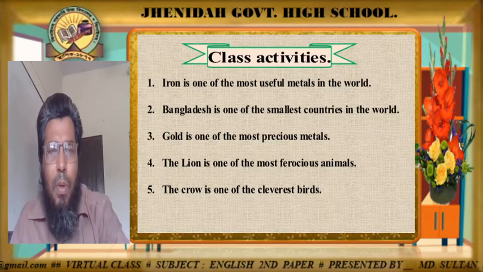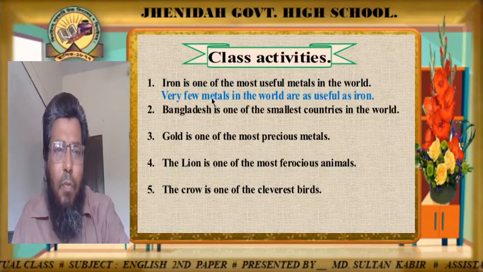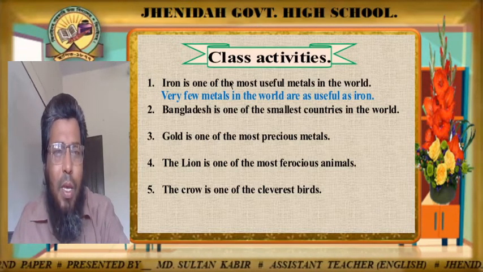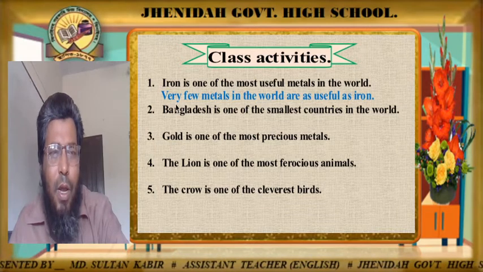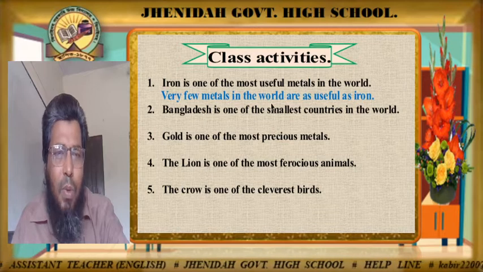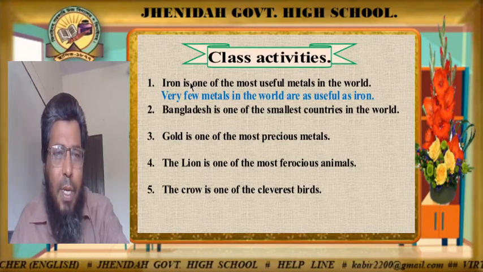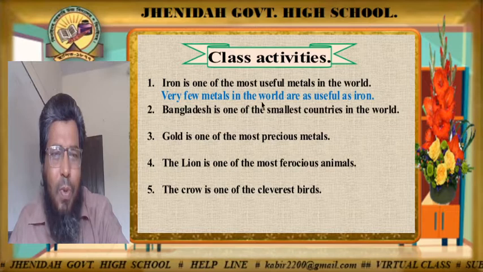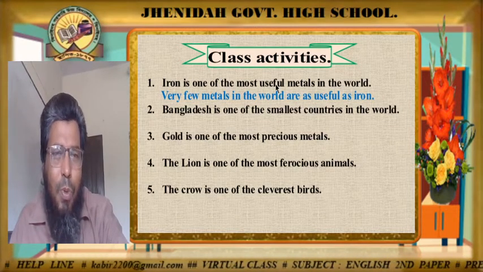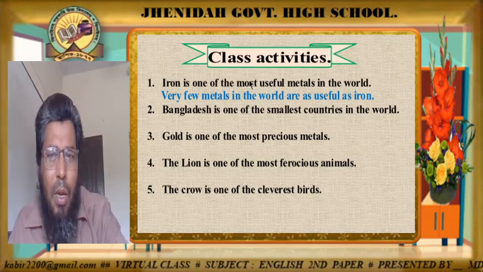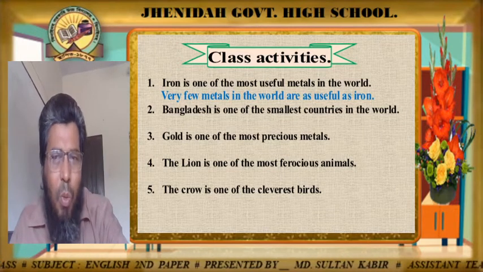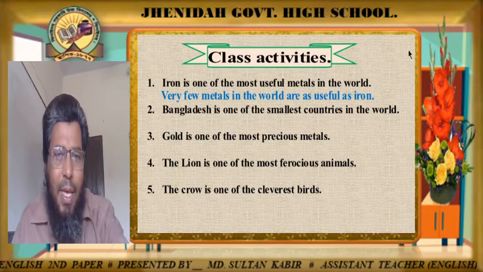Okay, fine. Now, dear learners, look, very few metals in the world are as useful as iron. As there is one of the, for this we have to write down here very few, and after superlative form of adjective the noun: metals in the world. So here metals in the world, and the verb here is, but as metals is plural the verb has changed into are, and then as, and then the base form of the adjective is useful; most and est must be erased or omitted. That's why useful. And then as, then iron.